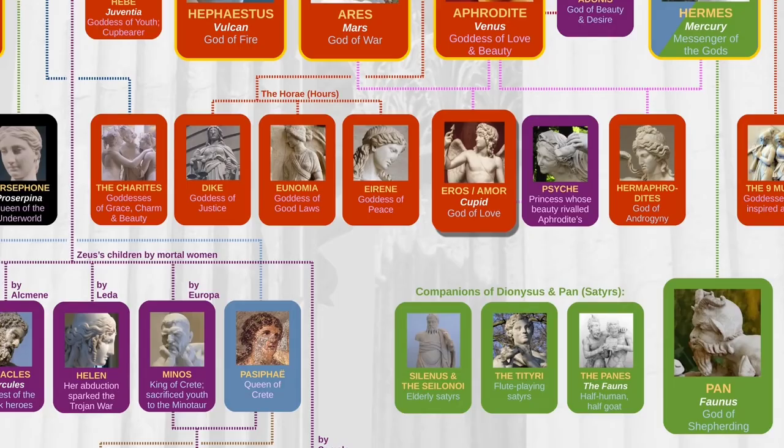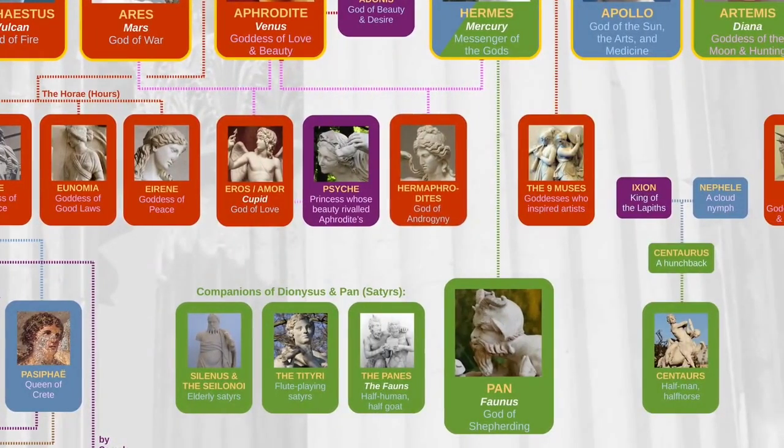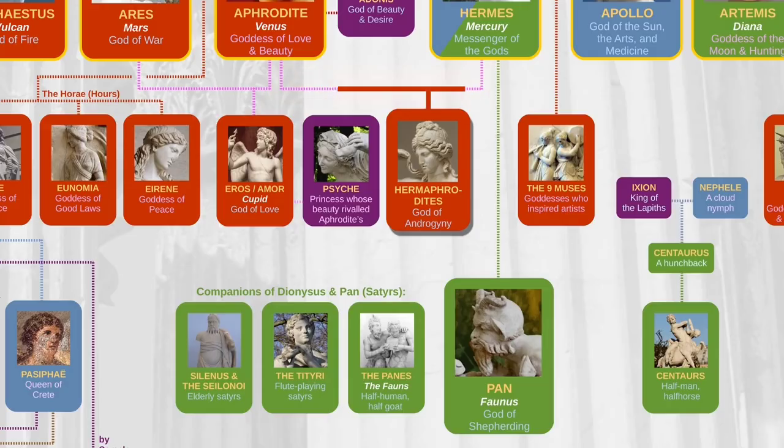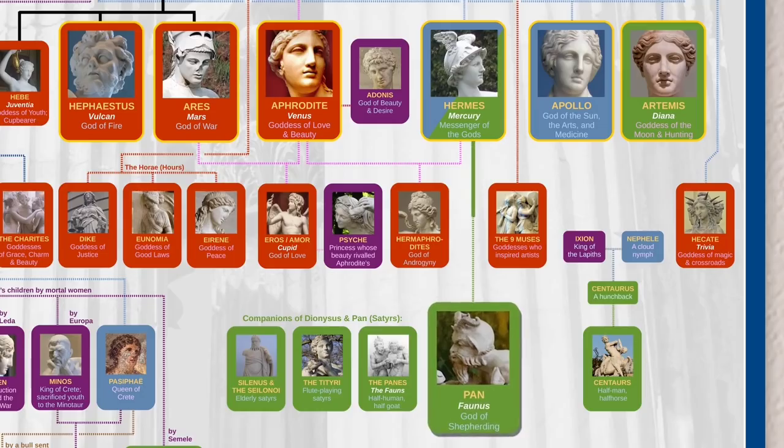It is said that whoever he hits with his arrow will fall in love with the next person they see. Aphrodite also had a child with Hermes, aptly named Hermaphrodites, who was neither male or female. And finally, Hermes had a son named Pan, who looks like a faun and is the god of shepherding, although in other sources he existed long before Zeus himself.